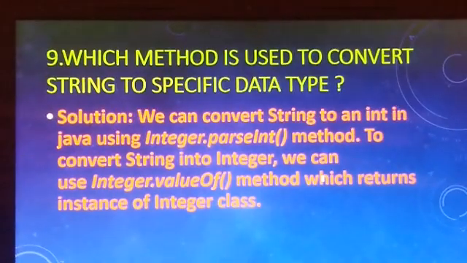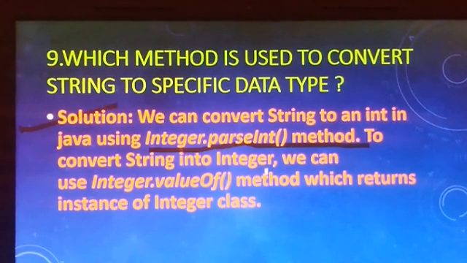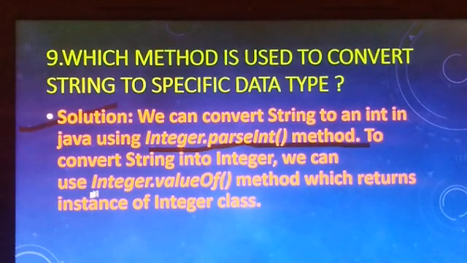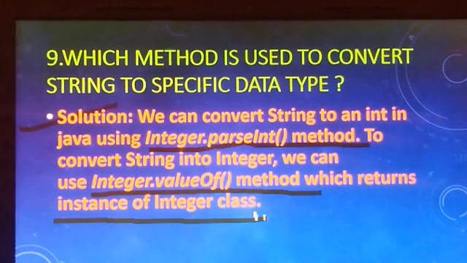Ninth question is, which method is used to convert a string to a specific data type? Solution, we can convert a string to an int in Java using the Integer.parseInt method. To convert a string into an Integer, we can use the Integer.valueOf method, which returns an instance of the Integer class.